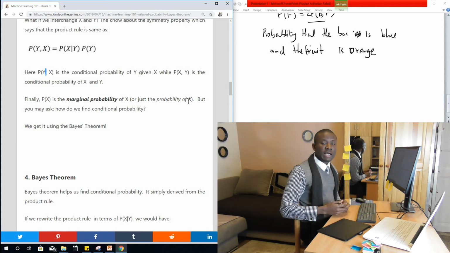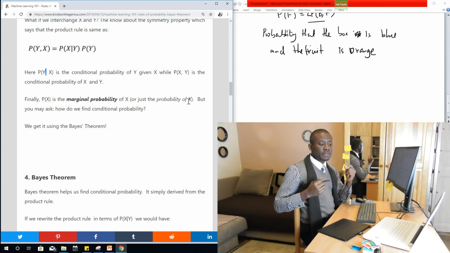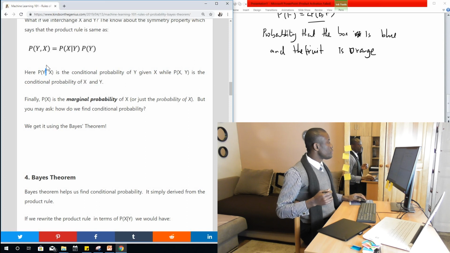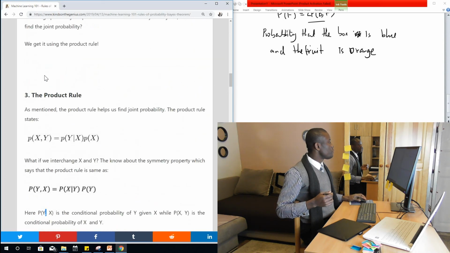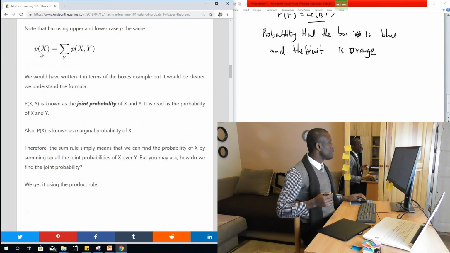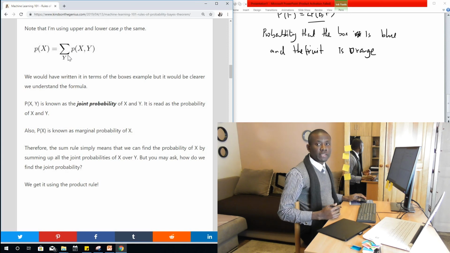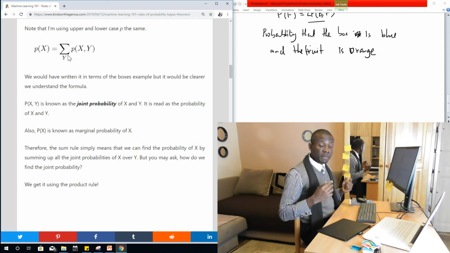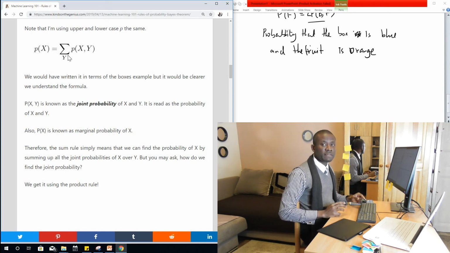The question now is, how do we find conditional probability? Because now we know the formula for joint probability, and we know the formula for marginal probability. How then do we find conditional probability? And this we can do using Bayes' theorem. And that is where Bayes' theorem comes into play. I'm not going to do it at this point. I'm going to reserve it for the next class. And I'd like to see you in the next class.